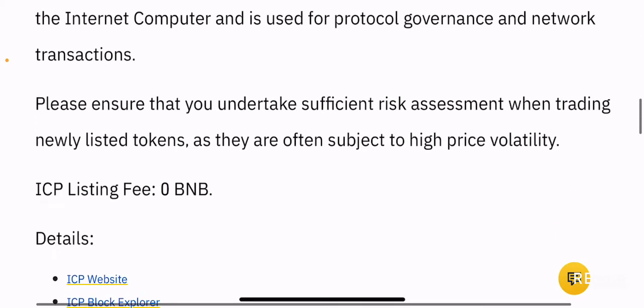Please ensure that you undertake sufficient risk assessment when trading newly listed tokens, as they are often subject to high price volatility. Again, this is something that you should definitely keep in mind. Although it's something that is communicated, it's not necessarily followed. It is something you should definitely pay attention to whenever you participate in any new cryptocurrency that is listed not only on Binance but also on any platform, any centralized or decentralized exchange, right?